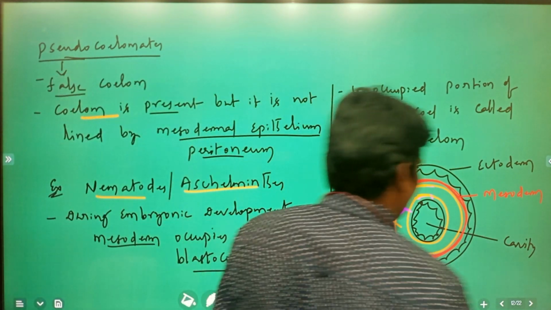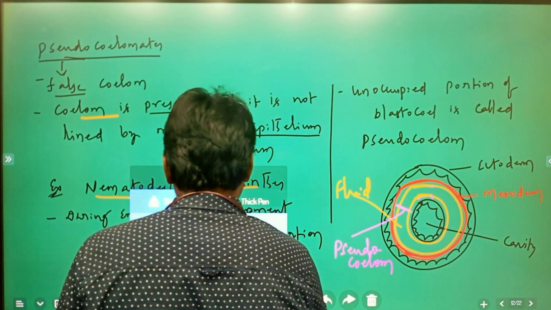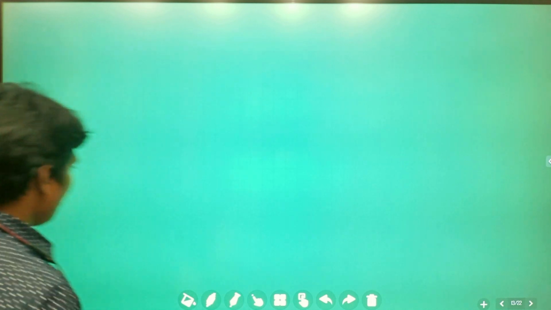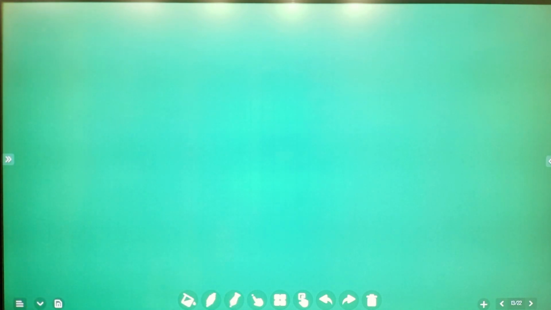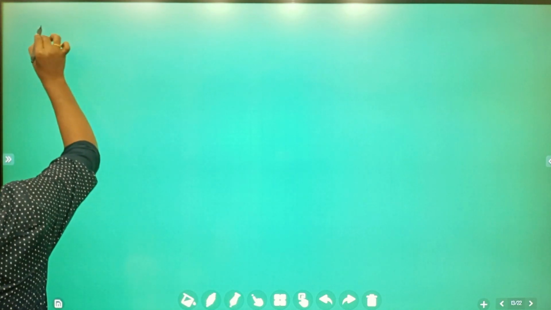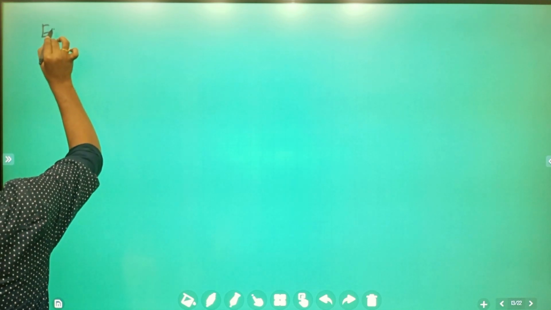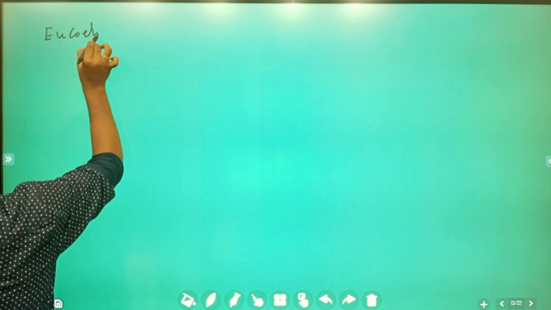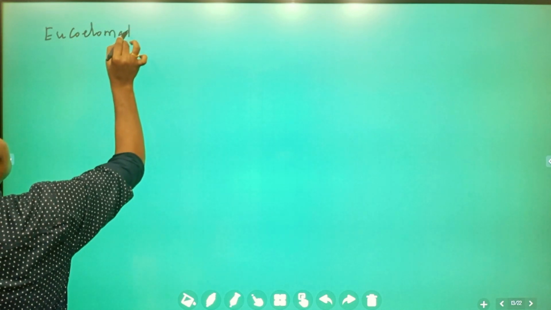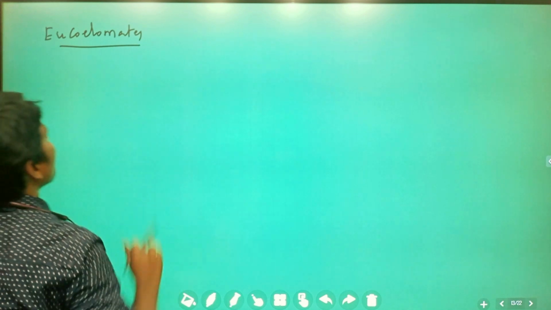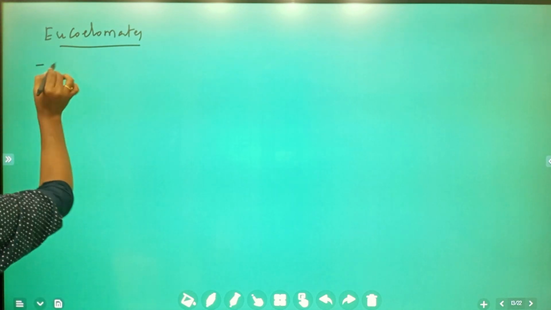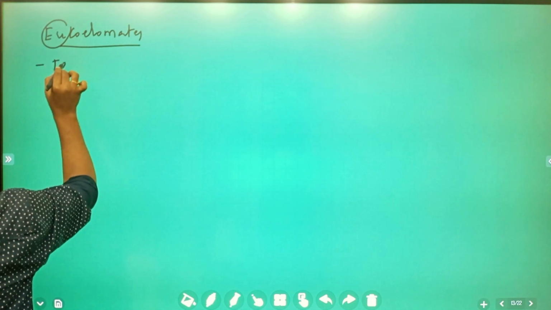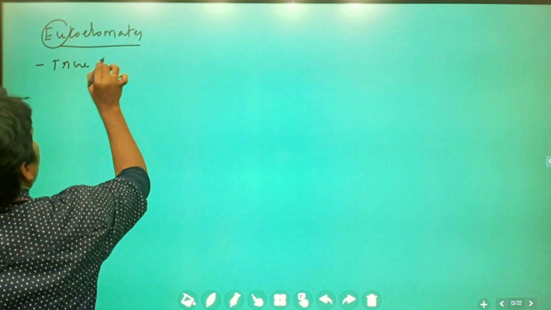Next, we are going to discuss another group, that is eucoelomates, or true coelomates. Wherever this word comes across, that is the true coelomates.